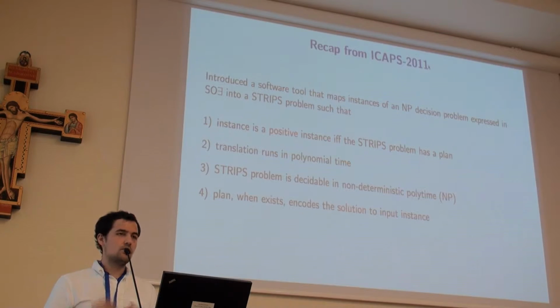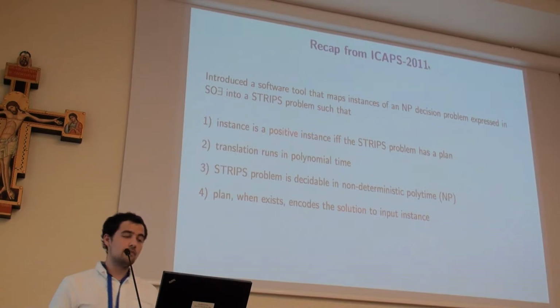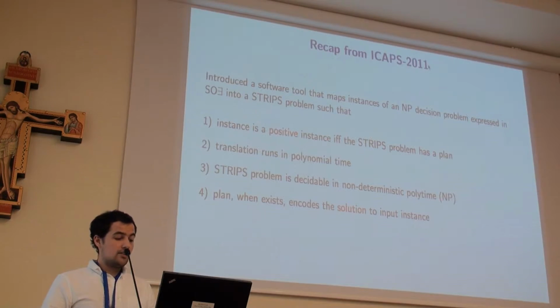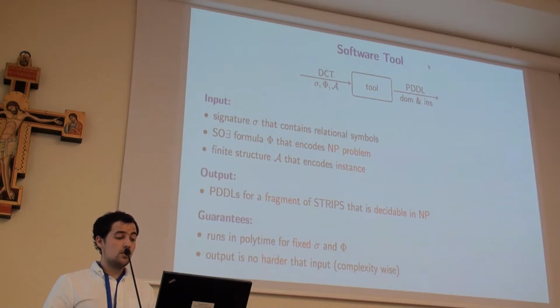The translation runs in polytime, which means that we're doing a reduction from the NP decision problem into the STRIPS problem. Also, the STRIPS problem is decidable in non-deterministic polynomial time, which means that our approach is not an overkill. And finally, if we have a plan for the STRIPS problem, that means we can construct a solution for the input problem. How does our software tool work?